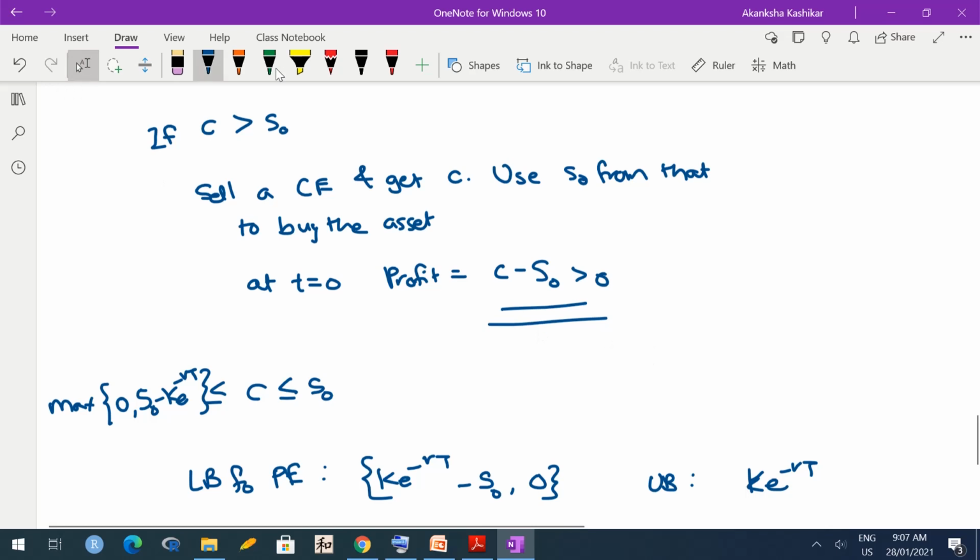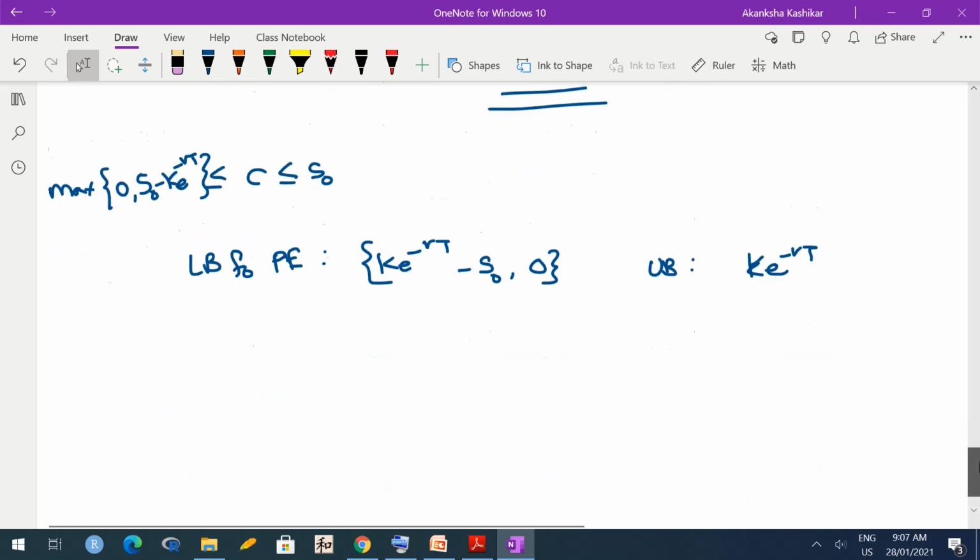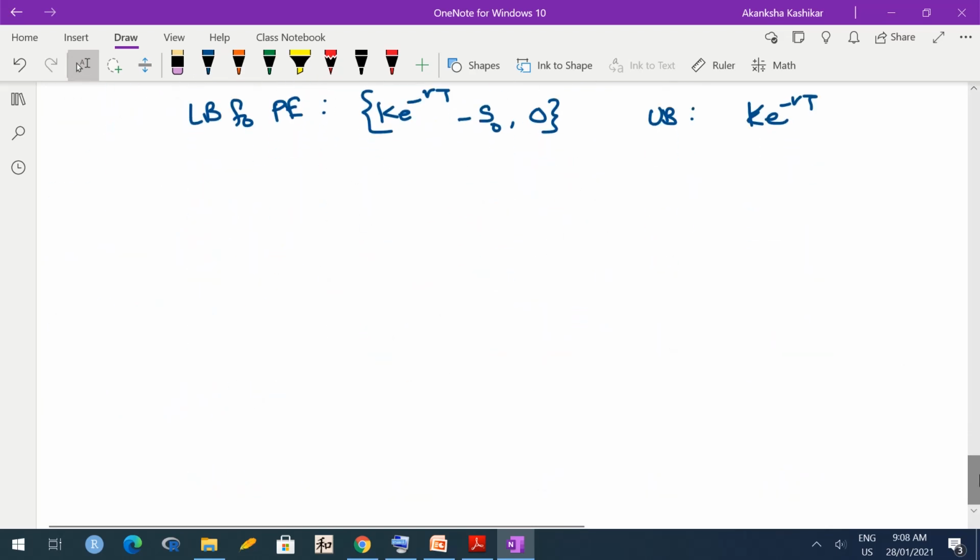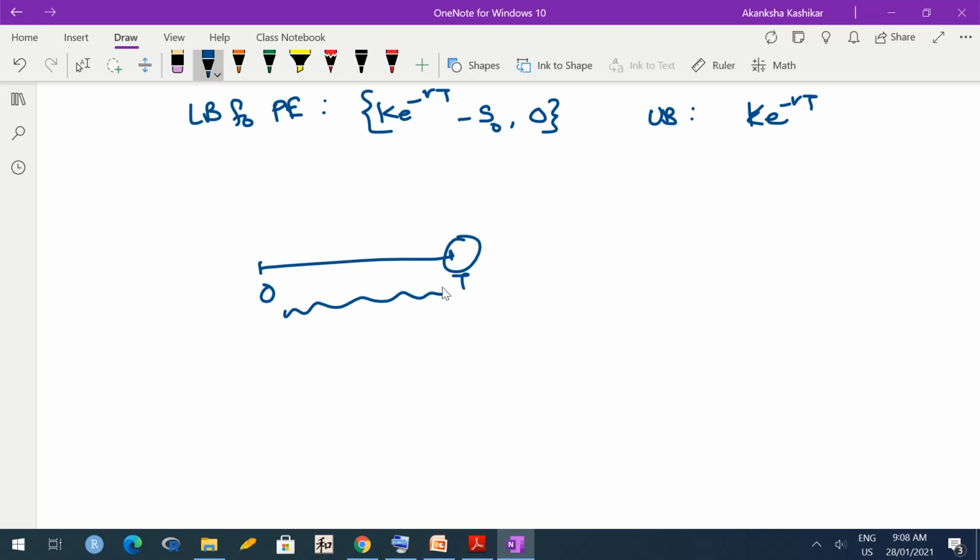Okay. What about American options? Now in European option and American option, what is the difference? In a European option, we can exercise the option only at time T, whereas in an American option, we can exercise it throughout. So the American option is giving us more choice, more flexibility. Us means the option holders. Hence, it should cost more.